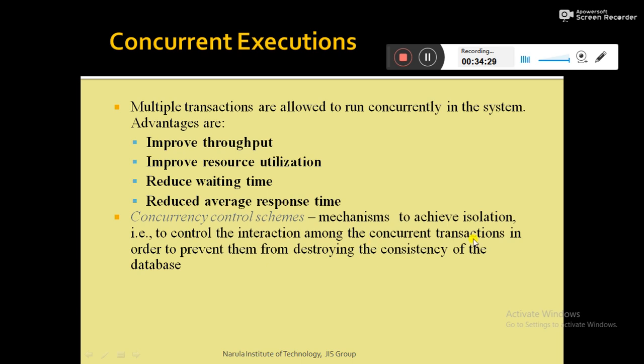And if you remember, the isolation property ensures that the concurrent execution of transactions results in a system state that is equivalent to a system state that could have been obtained had these transactions executed one at a time in some order. So with the help of the concurrency control scheme, we actually achieve the isolation property.